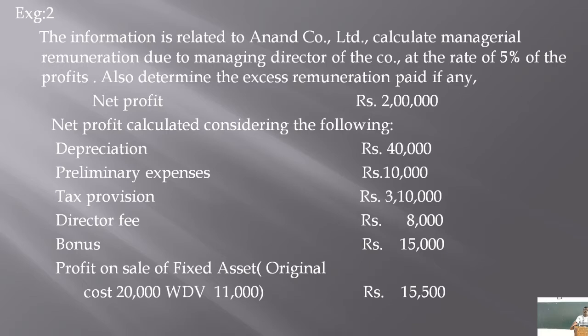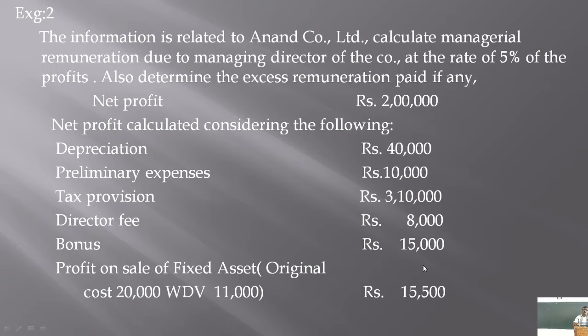The expenses which are inadmissible, which are not allowed, are generally expenses of capital nature, generally provisions, and also other expenses which are not admissible. Those expenses which are already deducted while calculating this profit should be added back.